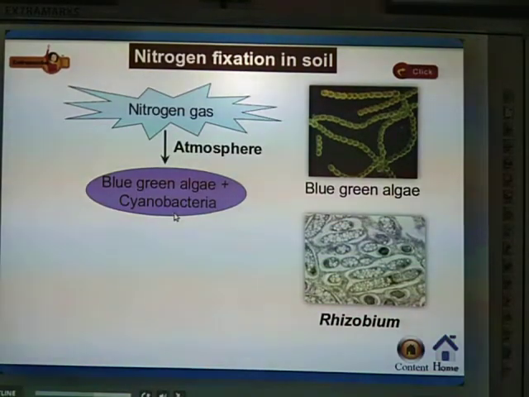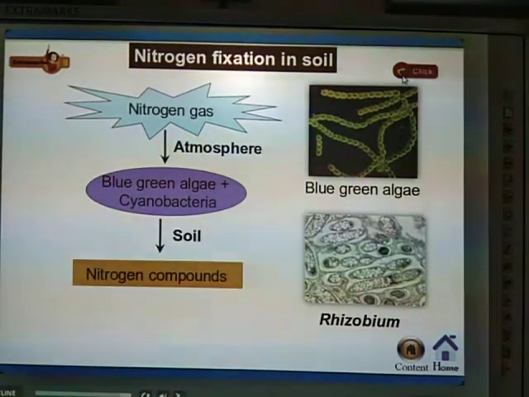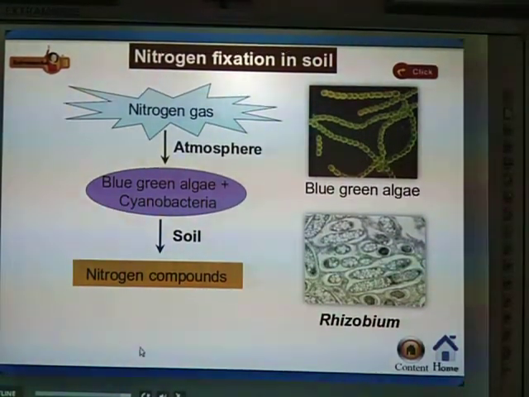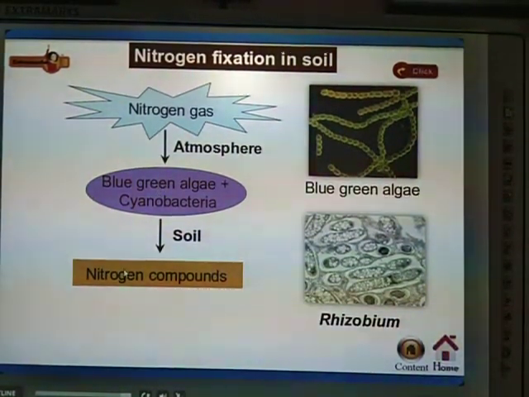Blue-green algae and cyanobacteria take nitrogen from the atmosphere and convert nitrogen gas into nitrogen compounds in the soil. It takes nitrogen gas from the air and converts it into usable forms of nitrogen compounds in the soil.